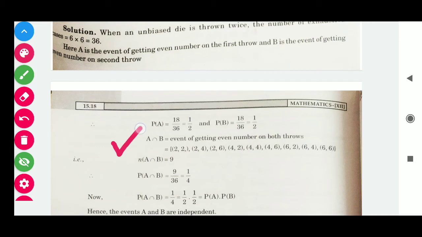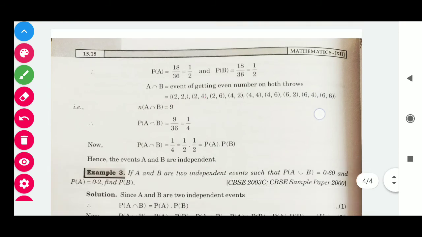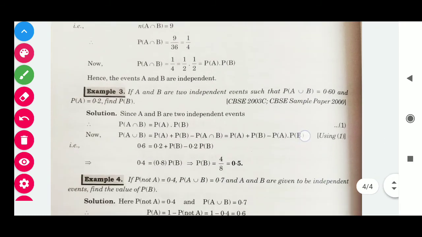Now A intersection B are the common elements, that means an even number on both rolls. So we get 2 2, 2 4, 2 6 up to 6 6. These are 9 in number. Its probability is 1/4. So the probability of A intersection B is equal to 1/4, and the same result is given by probability A times probability B. Hence the events A and B are independent.